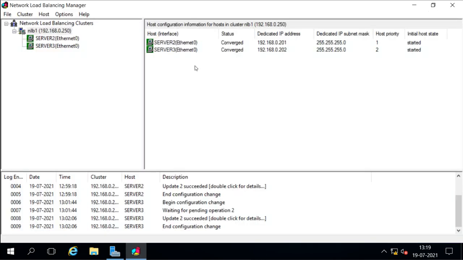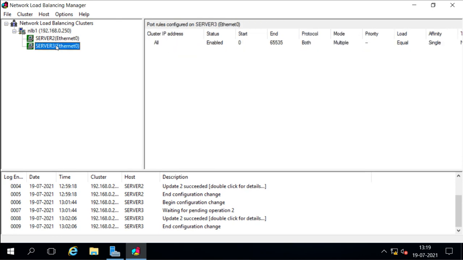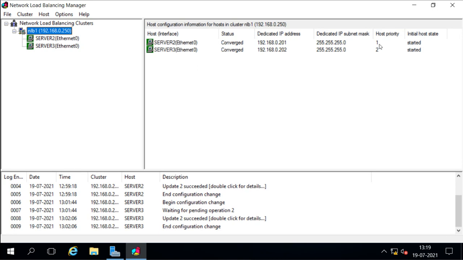We can see here in our failover cluster, server 2 has host priority 1 and server 3 has host priority 2, and that is why server 2 is giving the reply. In case server 2 goes down, the services will move from server 2 to server 3, and the cluster will start responding from server 3. Or we can also redirect the preference from one server to the other.